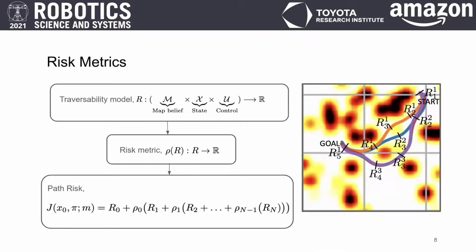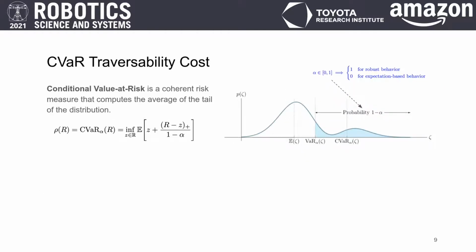To answer this question, we construct a traversability model to give a random variable. We use this random variable as an input to a risk metric. Given the estimate rho of r at each point along the path, we calculate the path risk by composing the different point risks to get a single cost estimate for our path. In this work, we use the conditional value-at-risk as our risk metric. It computes the average of the tail of the distribution at a desired probability level for the tail.